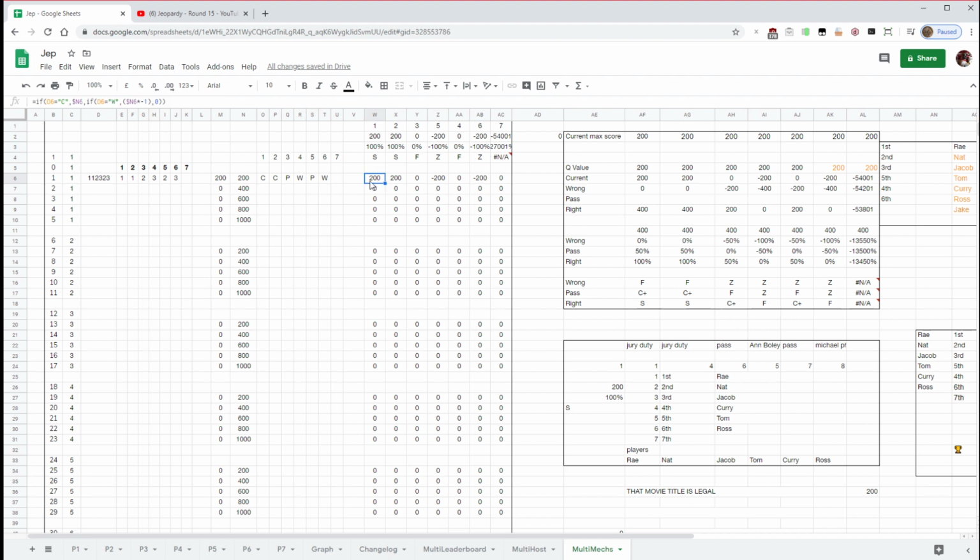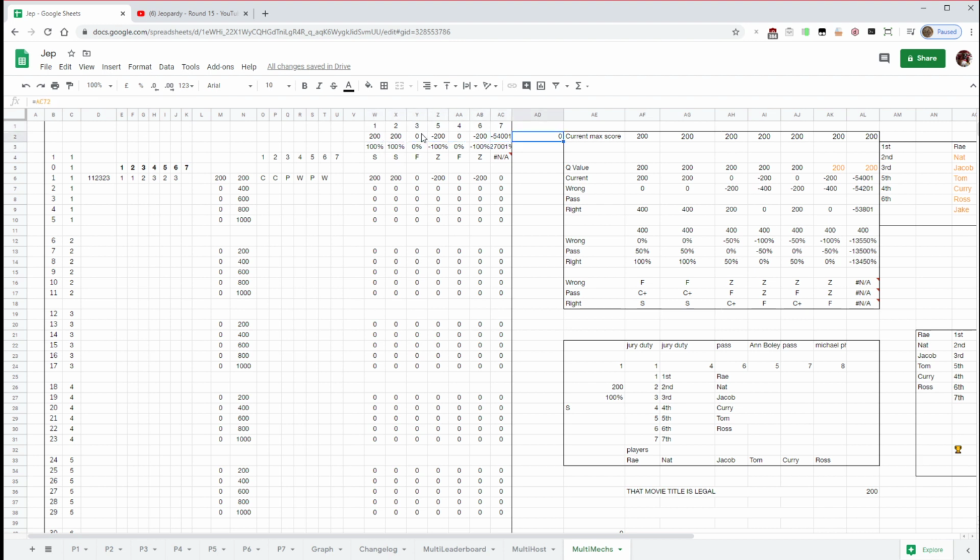And then this one here puts in 200 if that's a C. If it's a W, it minuses that amount, and if it's a pass, it just keeps it as 0. And that is how the score is done. This here is a total of it all, and this here ranks what position everyone is in.